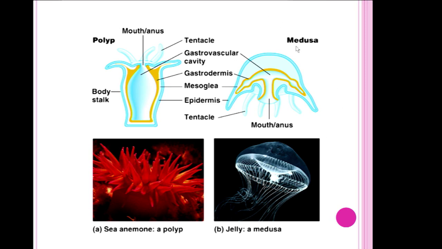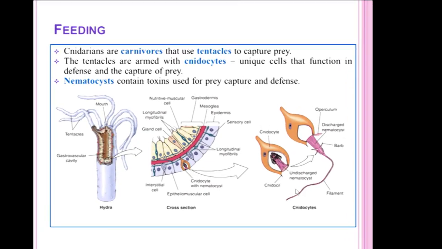Here it is a medusa stage. It also consists of the same structure like polyp, but it can be free floating in marine systems. And these two are the examples for polyp and medusa. It is the sea anemone and it is the jellyfish. When we see the feeding habit of these animals, these are carnivorous animals and the nutrition is holozoic.